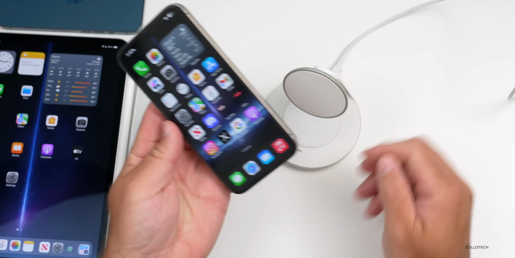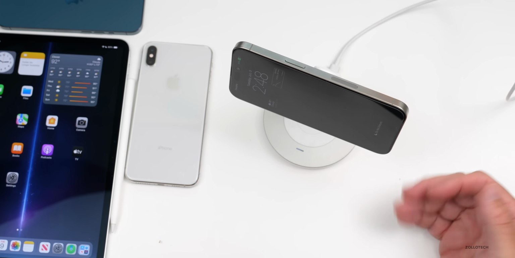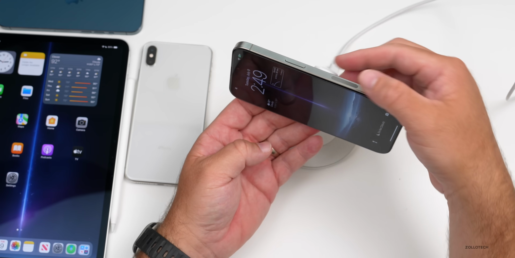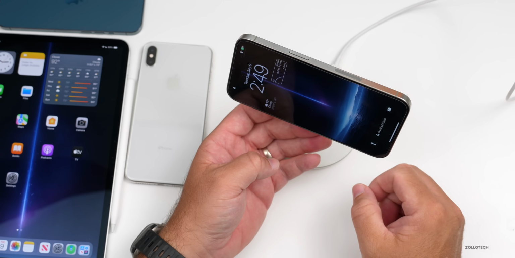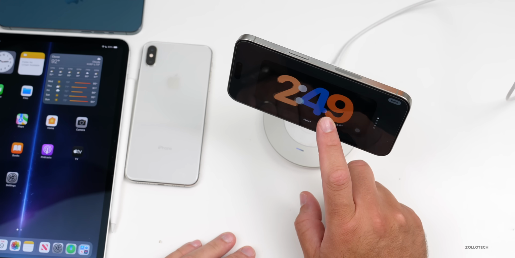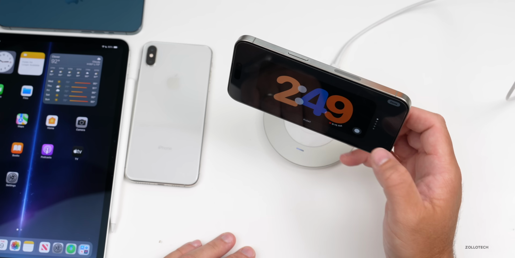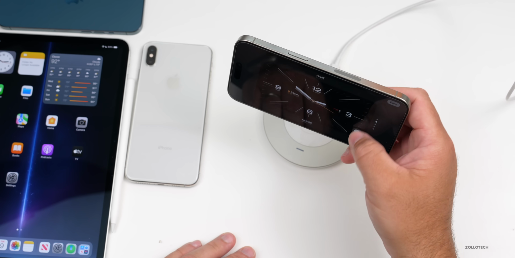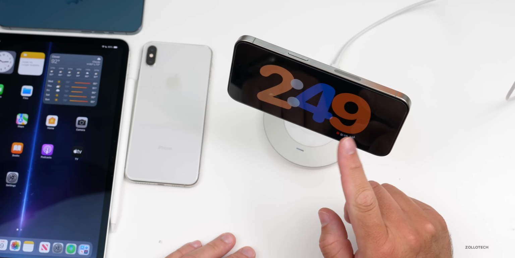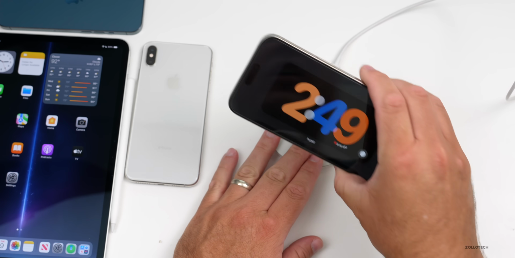So if I bring in a stand here, this is just an Anchor stand, lock the phone, let it go into standby mode. There we go, press and hold. And once it unlocks with Face ID, I should be able to edit this. So let's try this again. We'll have it go back to sleep, press and hold. Now I can edit. So it did give me a little bit of a bug there. There we go. Now it's unlocked again and I can edit this. So I can change the colors and everything else. And again, this was an issue in earlier iOS 17.5.1 updates and others. So it looks like that's fixed here.